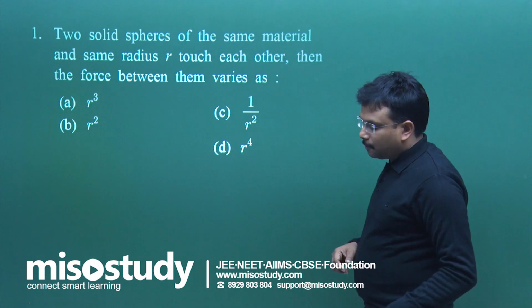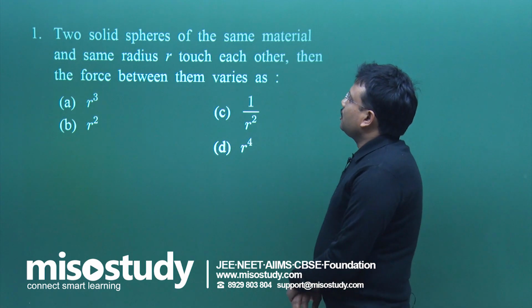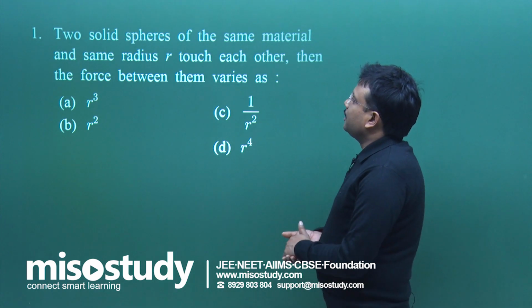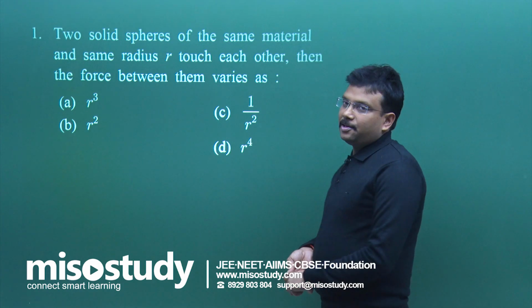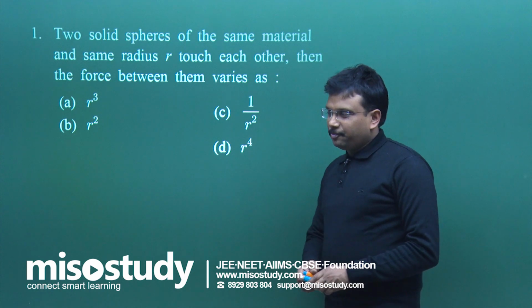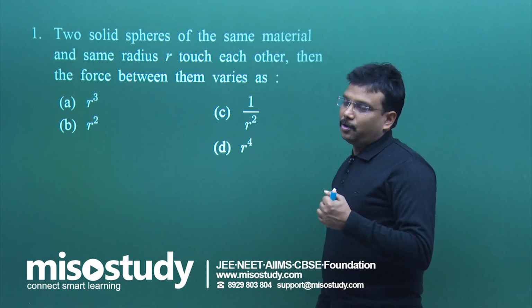Let us take a look at this question. Two solid spheres of the same material, same radius r, touch each other. Then the force between them varies as? Now, very simple but slightly confusing.